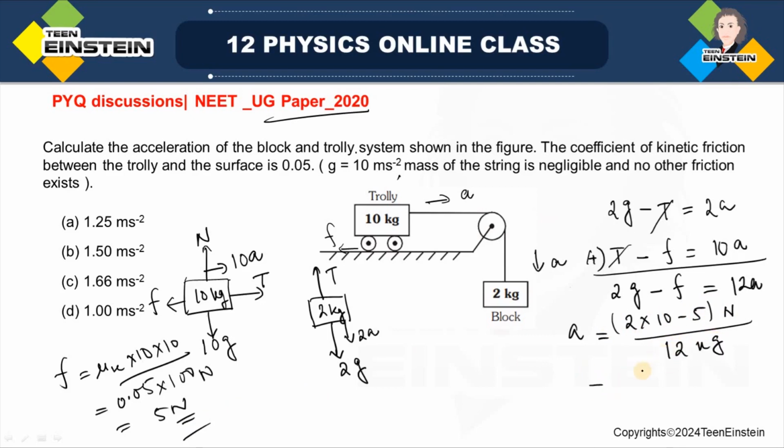So this will give you 15 by 12 meter per second square, and this is 5 by 4. If you simplify this calculation, you will get 1.25 meter per second square. So the first option will be the correct answer for this question.